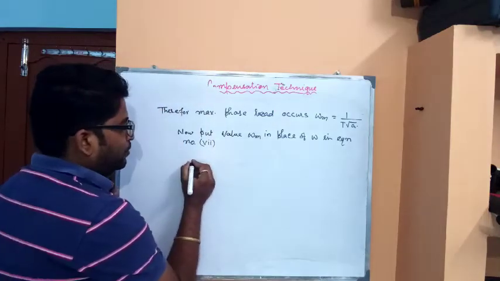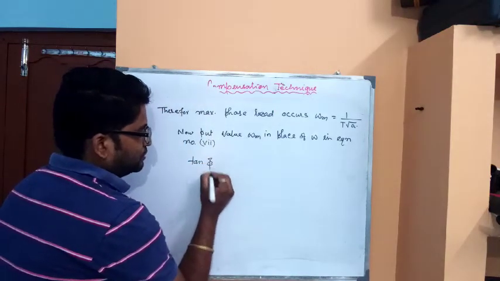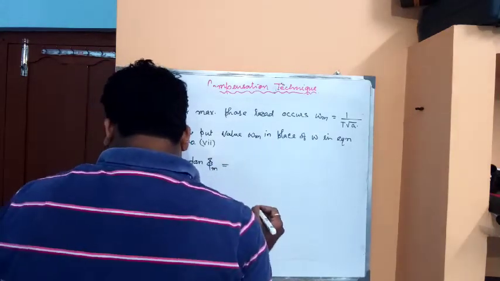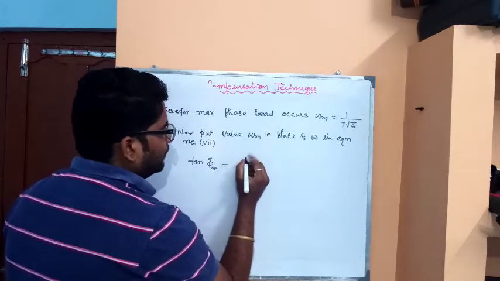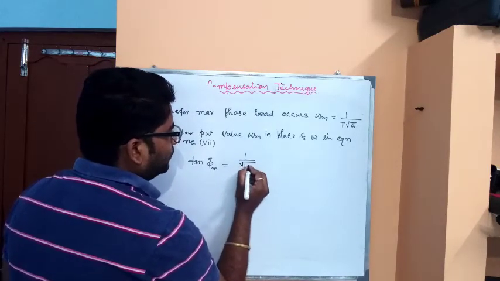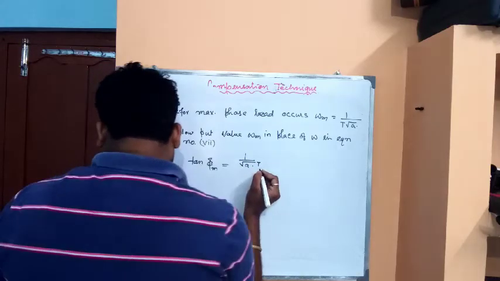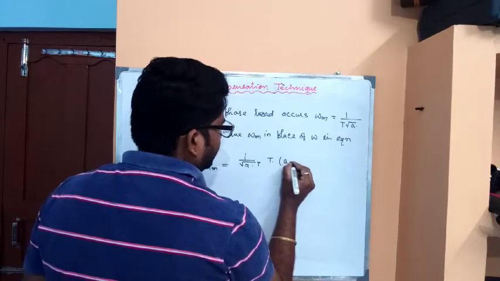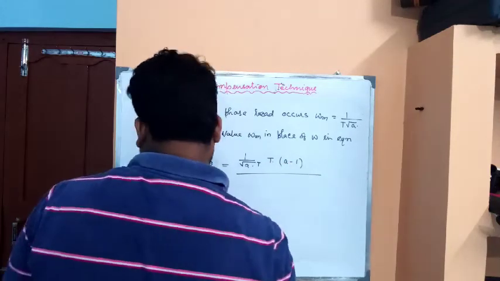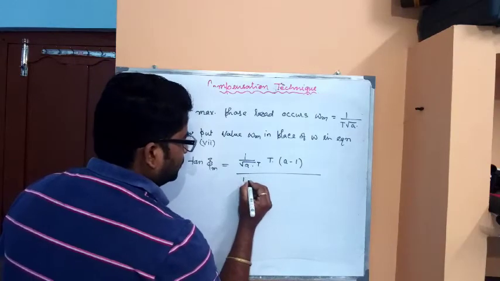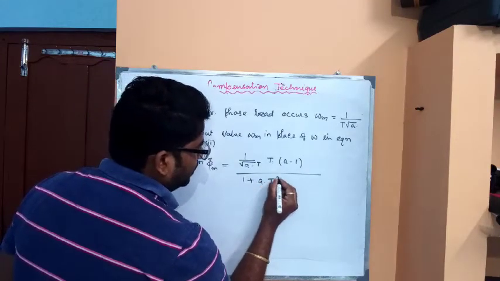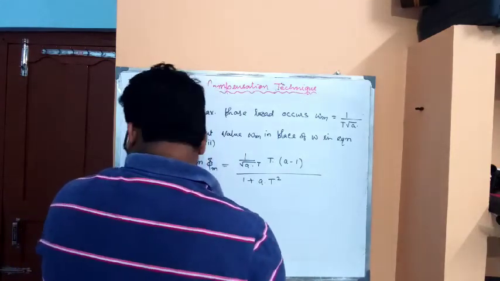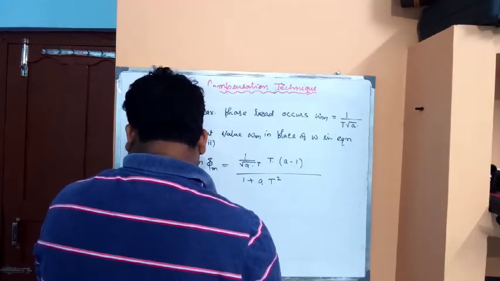So if we are putting the value of omega m, this is the tan of phi m, that is the maximum value of phase. Omega m is equal to 1 upon root of a into T, so the numerator is a minus 1, and for the denominator, 1 plus a into T square, where previously it was omega square, so 1 upon T square by a.